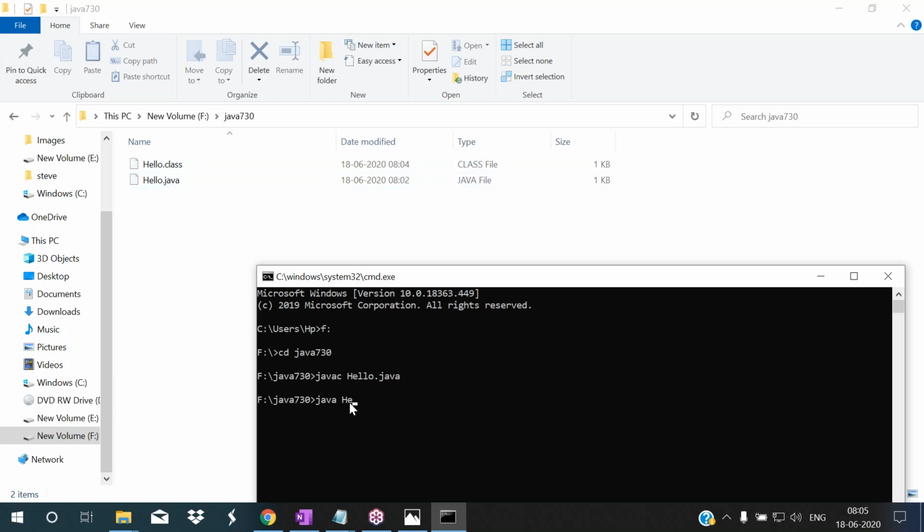I'm giving the bytecode file name as hello. We have no need to give the extension here. Just write java and the bytecode's file name, which is hello. So I am typing hello here. Now the exe will be created and it is displaying the output hello. So this is the execution process of a Java program.